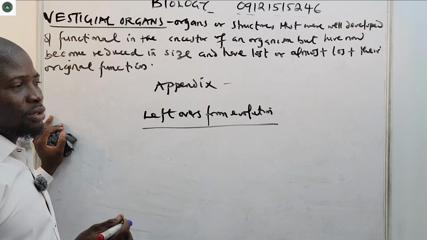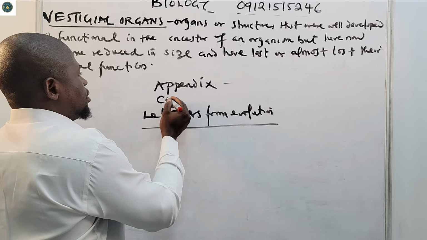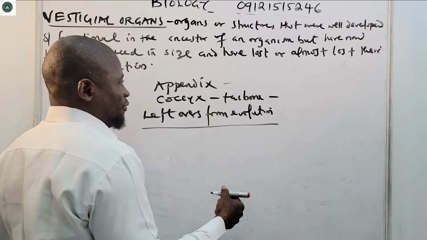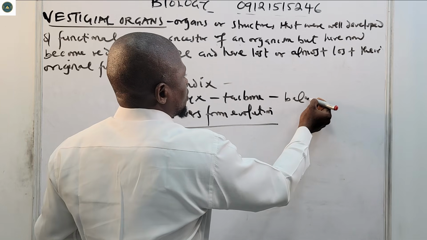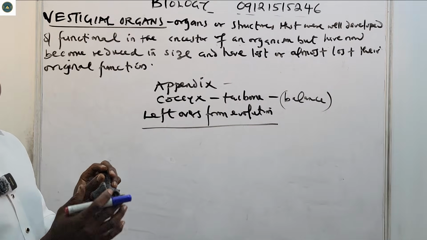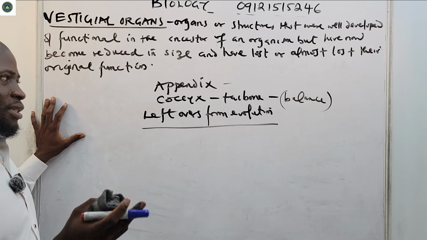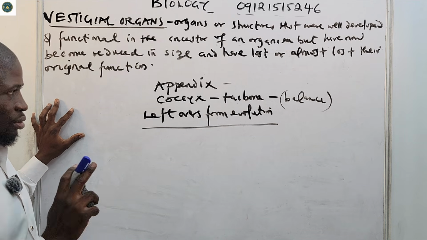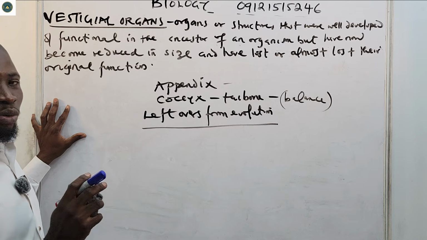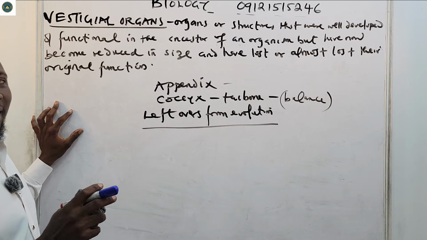Then we have the coccyx, which is called the tailbone. This one was used for balance before, but now it has become fused, and obviously you will not see a tail again. So the coccyx is an example of a vestigial organ.